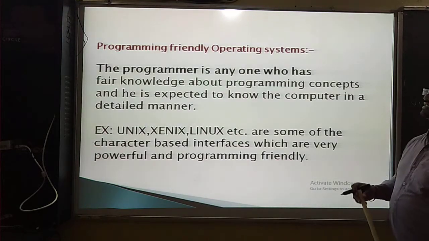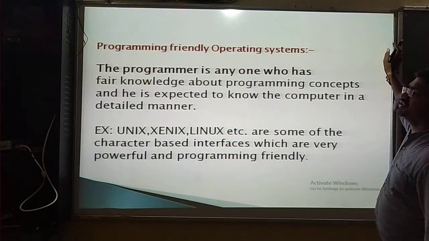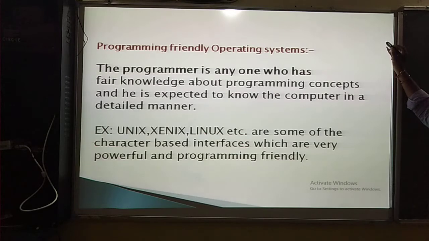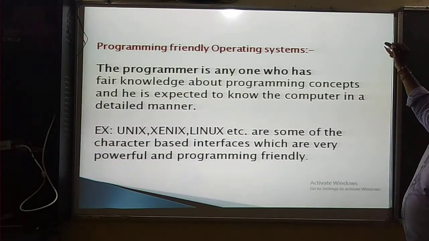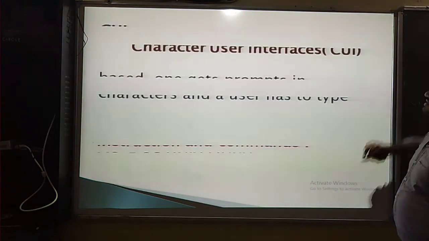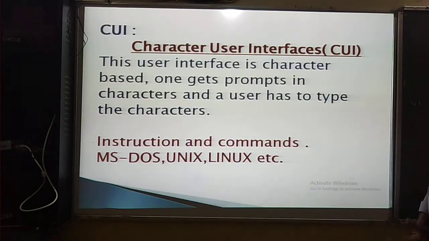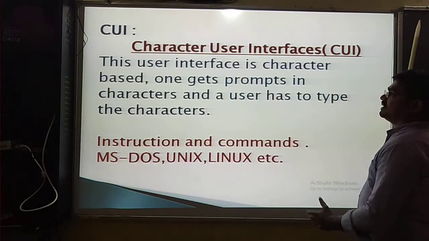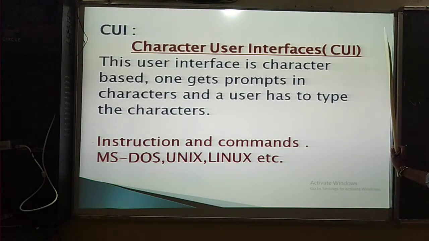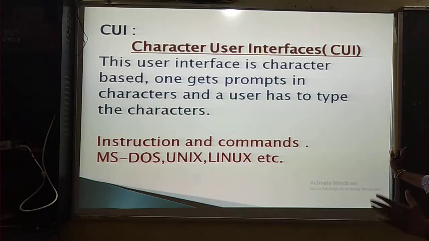So operating systems have two types. The first one is the user friendly operating system. The next one is the programming friendly operating system. The user friendly operating system works by icons and images. The programming friendly operating system works by commands. So there should be two kinds of interfaces.